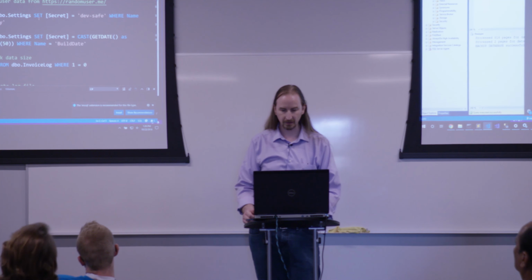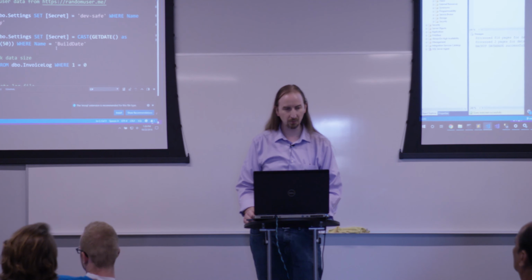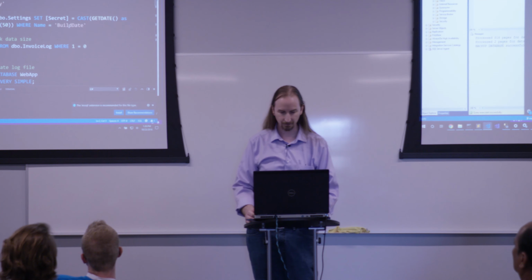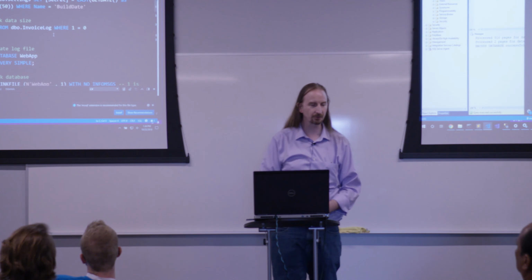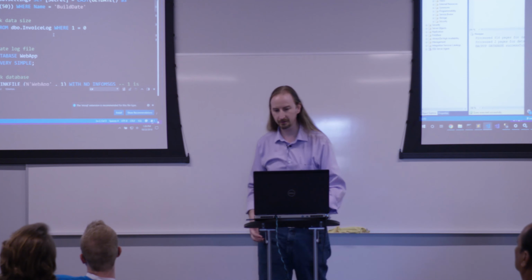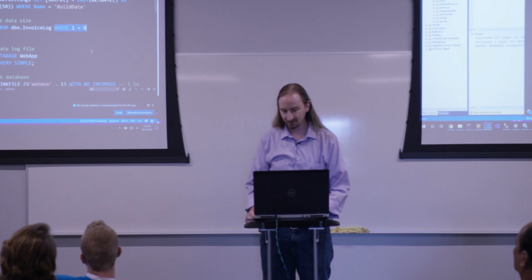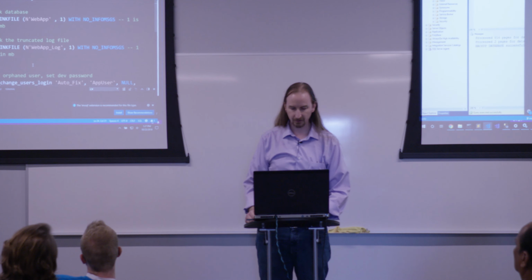We'll update our settings key to a dev safe value. And then we'll set our build date just so that we know what time we built this. That'll be really interesting to watch. Let's shrink the data size. So in this case, we're going to delete content from the invoice log. And in this case, I love this where clause. So we're actually not doing it very much at all. We'll then truncate our log file and shrink our database and database file.